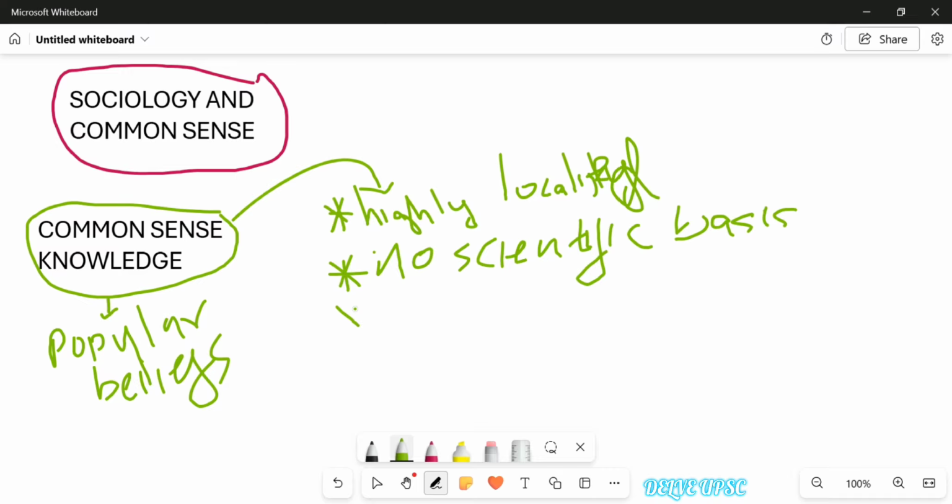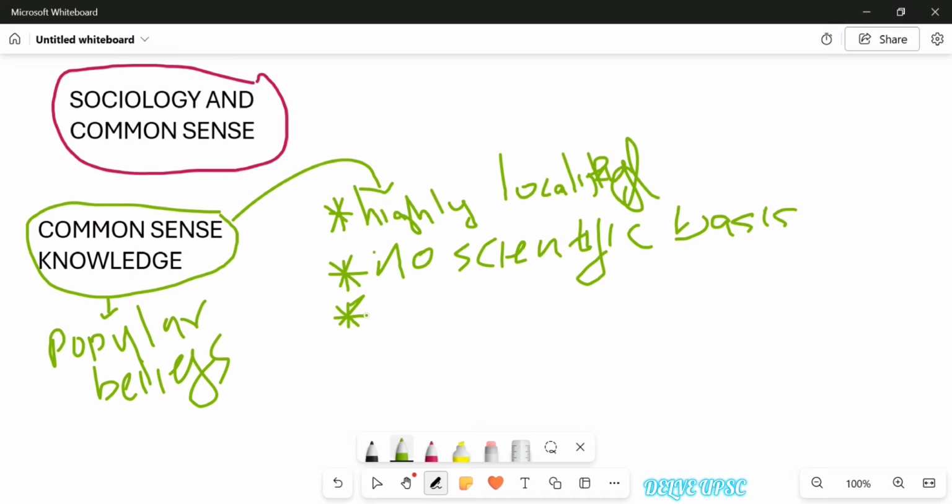Okay, so the first characteristic is that common sense knowledge is highly localized. The second characteristic is that common sense knowledge has no scientific basis. Then what else? Common sense knowledge is not uniform. It varies, as I said earlier. It varies with place as well as with time. Common sense knowledge is not the same always.